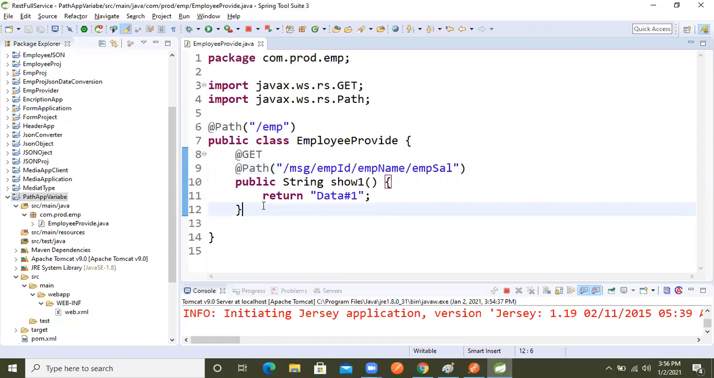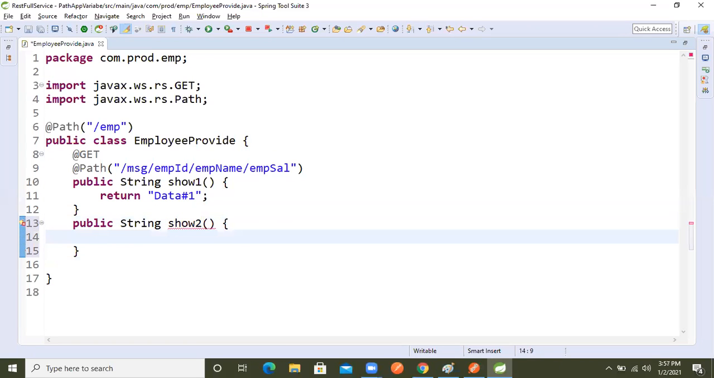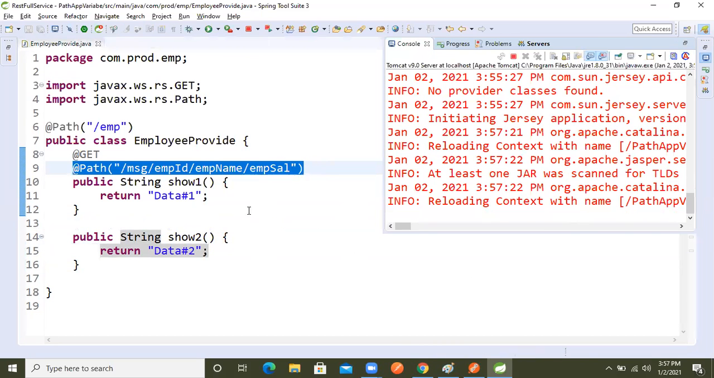So now we will go inside that API again and write public String, a so method I'm taking. Inside that, I'm returning data 2, right? Data 2 I'm returning. So now if we want a different data 2, I'm not writing everything, I'm just showing the changes, right? Let's stop this server.